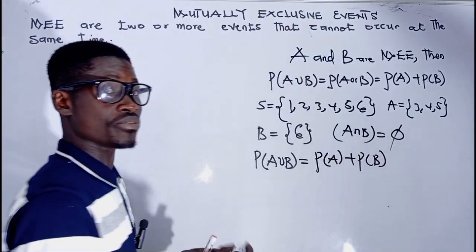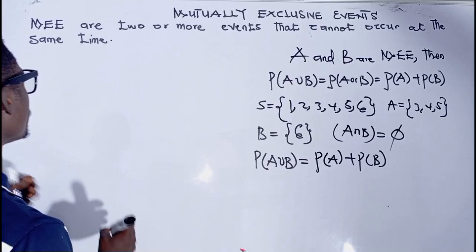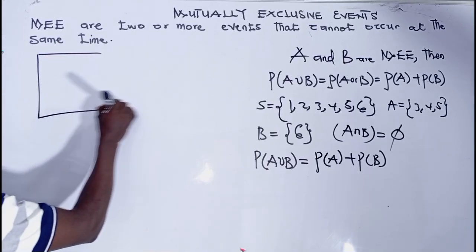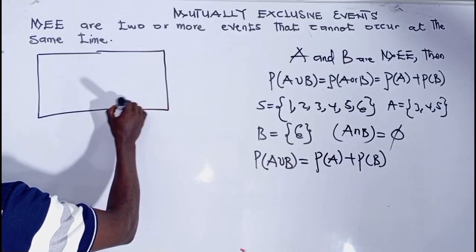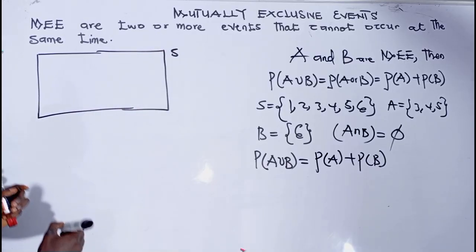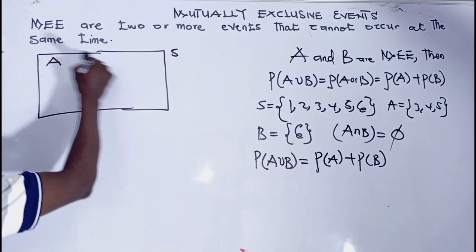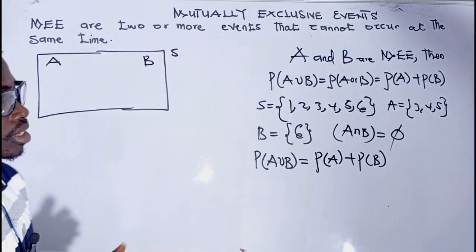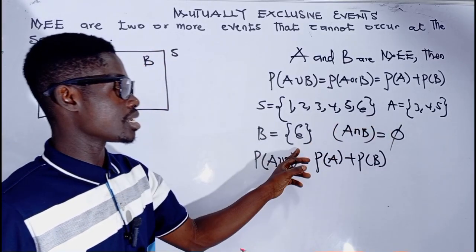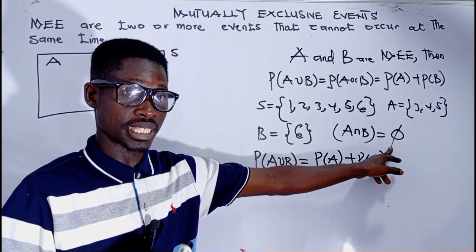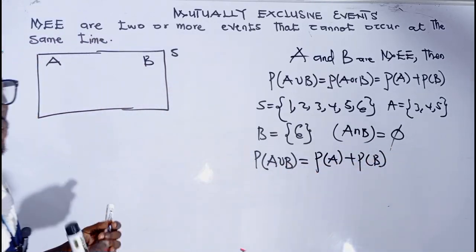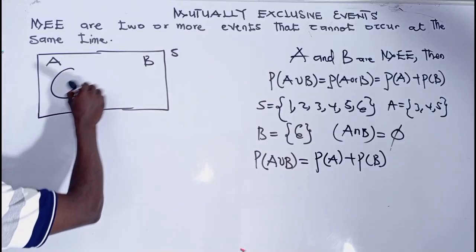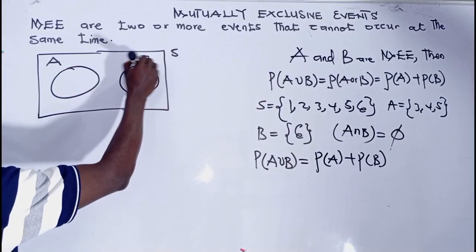Now, if we are to use the Venn diagram to represent these two events, this is what we are going to have. So this is the sample space, this is event A, and this is our event B. Since these two events A and B do not have anything in common, their intersection is 0, so these two events are disjoint events.